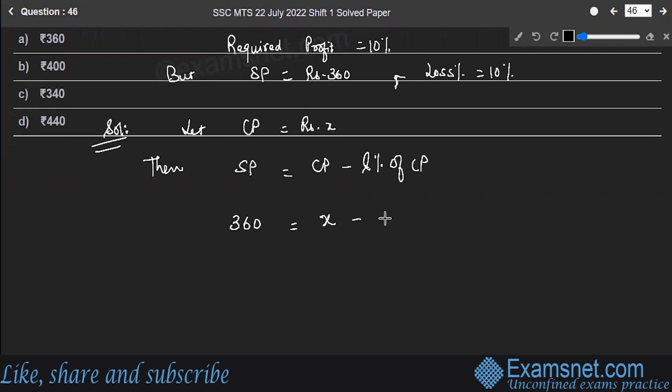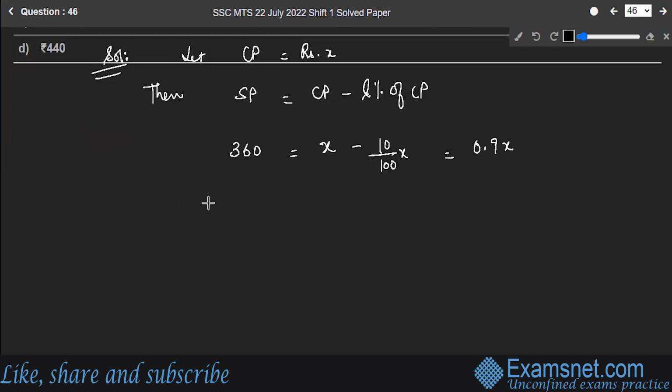Cost price X minus 10% of X will be equal to 0.9 of X. So 360 divided by 0.9 will be X, which on solving will give you X is equal to 3600 upon 9. So X will be 400 rupees.